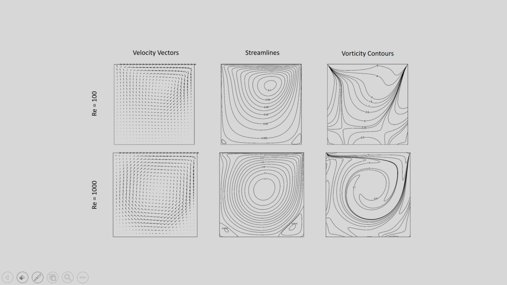Okay. So, now you can see the velocity vectors, streamlines and vorticity contours for different Reynolds numbers, Reynolds number 100 and Reynolds number 1000. So, these are the velocity vectors; from u, v we have shown the velocity vector. These are the stream function contours.